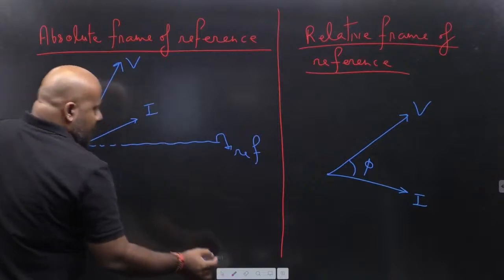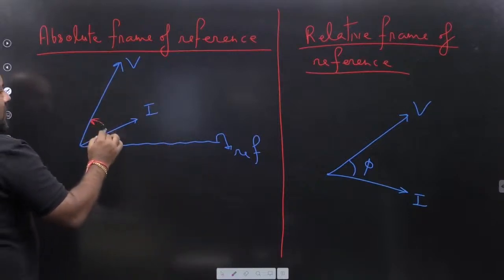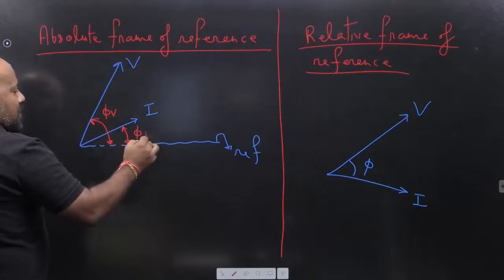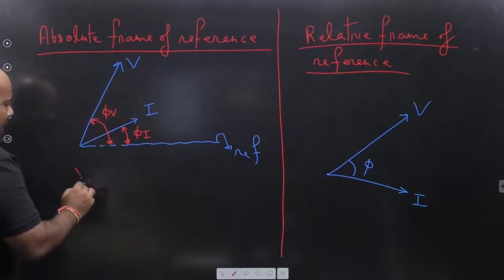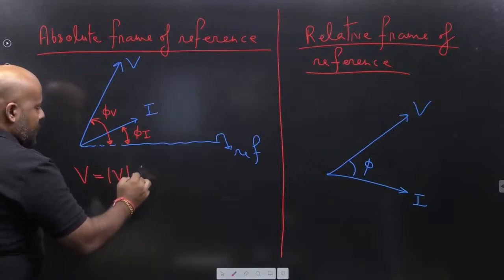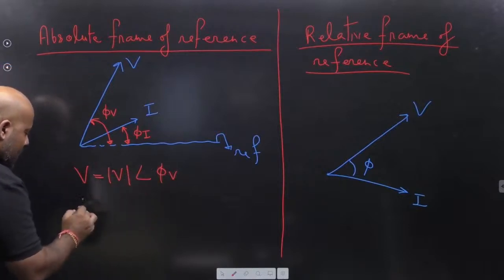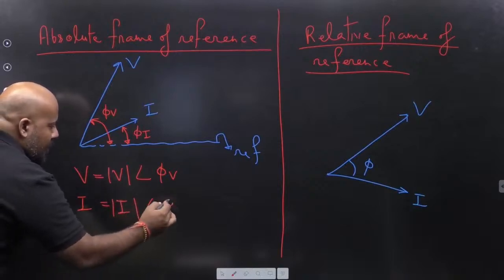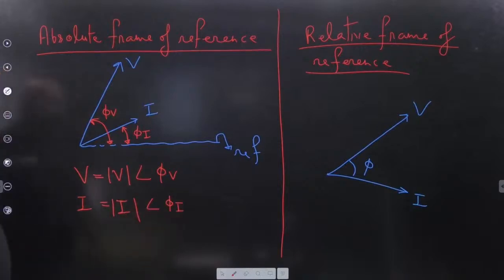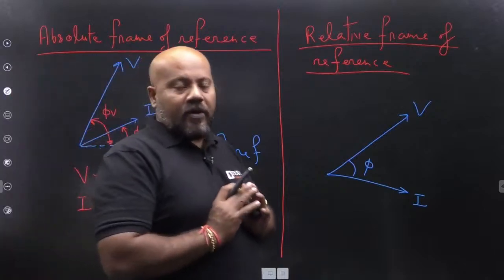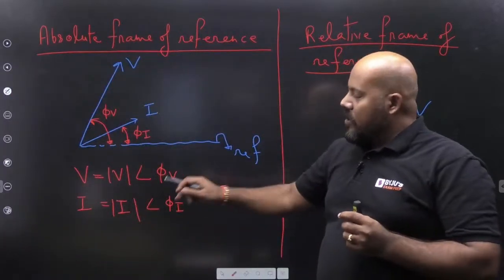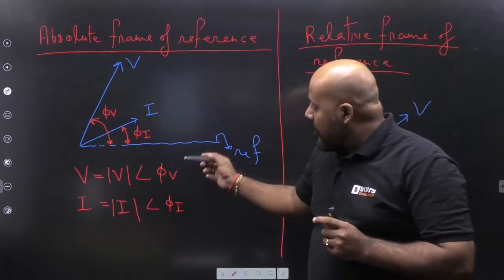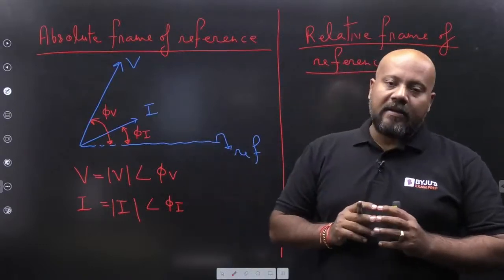The phase angles with respect to the absolute reference are phi V and phi I. You write the voltage as V angle phi V, and the current as I angle phi I. If you don't take the complex conjugate and simply multiply the phasors, the phase angle you get is the addition of the voltage and current phase angles.